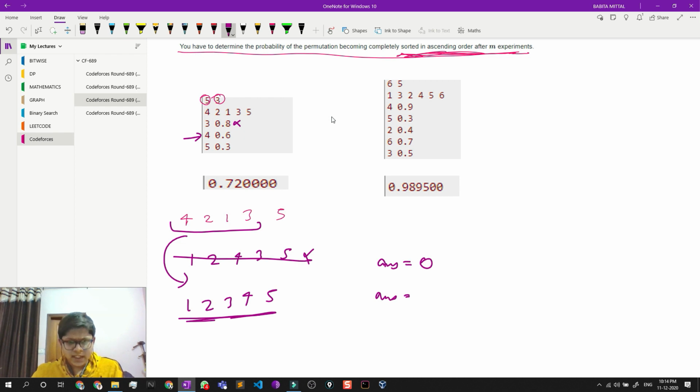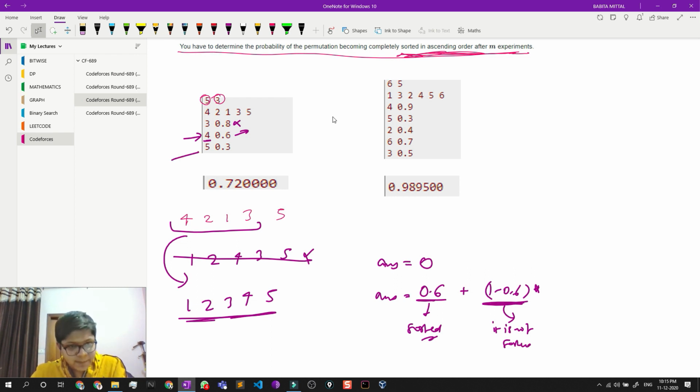So if I use this step, I can sort it. And what is the probability that I will use this? It is 0.6. With 0.6 I will use this, and with 1 minus 0.6 I will not use this, which means that it is still not sorted, right? So by this it means that it is sorted, but otherwise it means that it is not sorted.